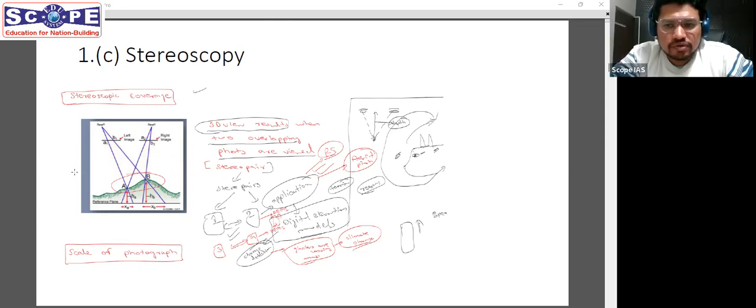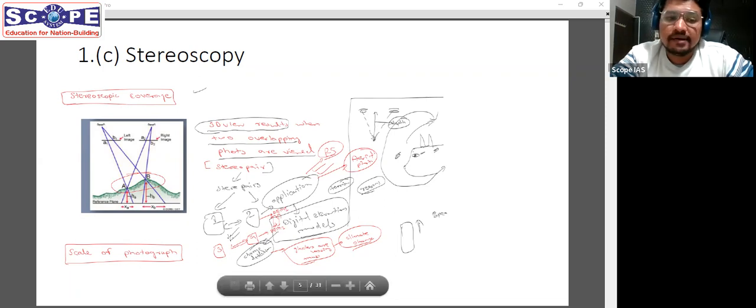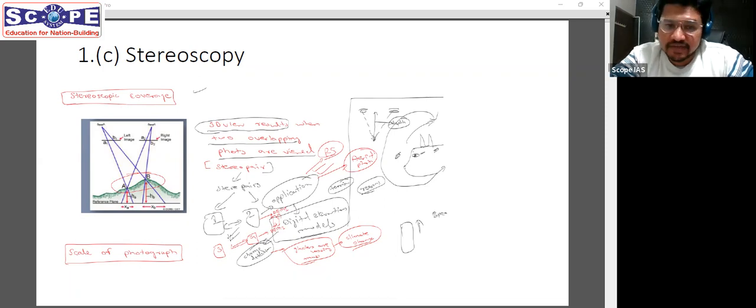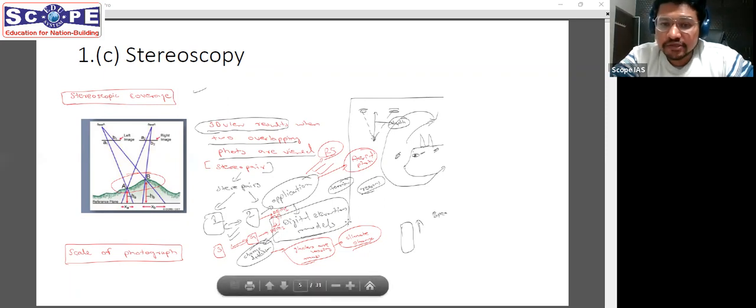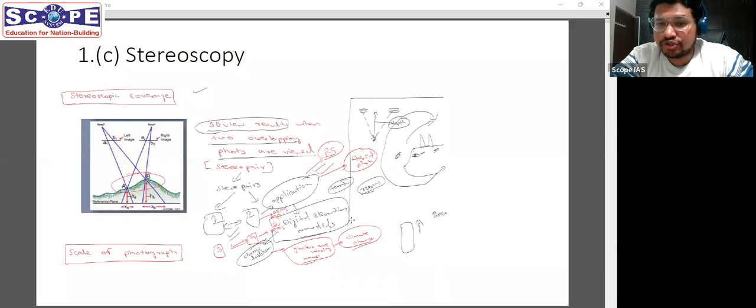So here what we are doing is looking at one particular area from two different angles. Because we are forming two images, which are called stereo pairs, we are able to calculate depth related data. That is how we are able to understand the vertical aspect of the imagery as well. As we discussed in our class, the application of this is that we can utilize it to create digital elevation models, and we can utilize it to understand the geomorphology of an area.